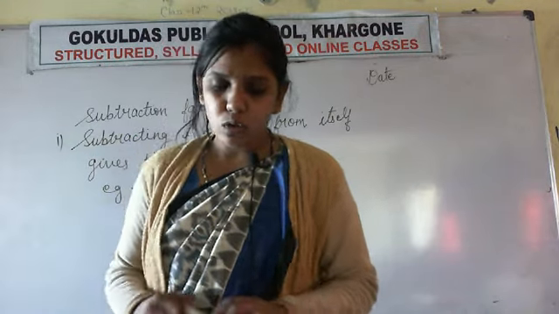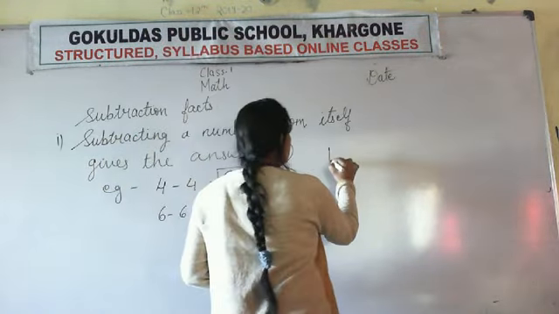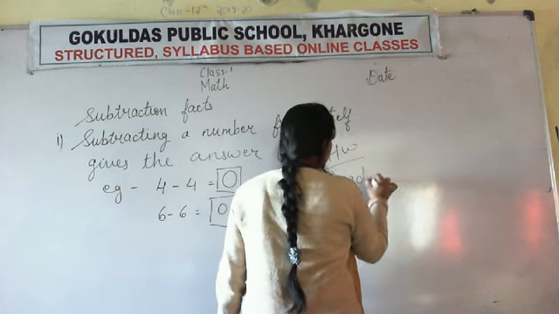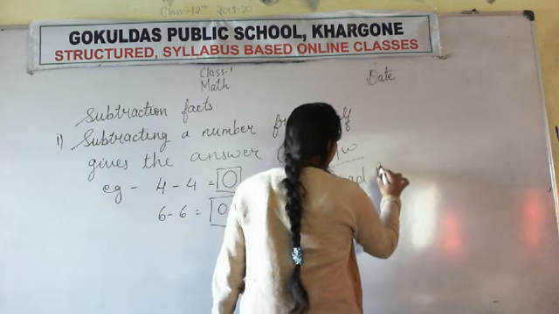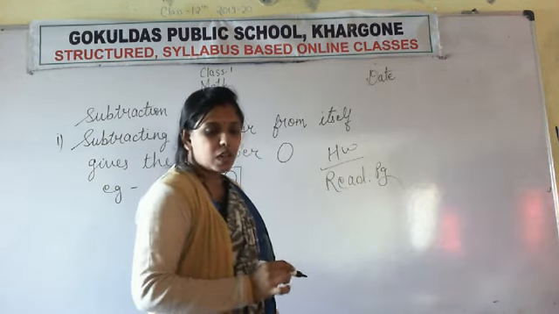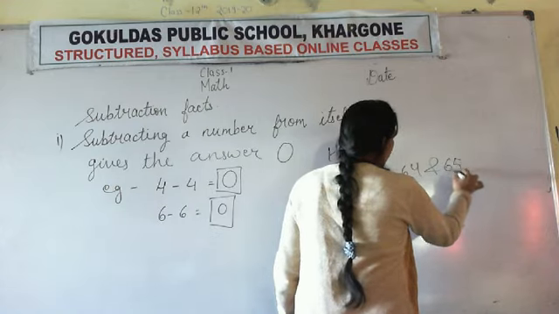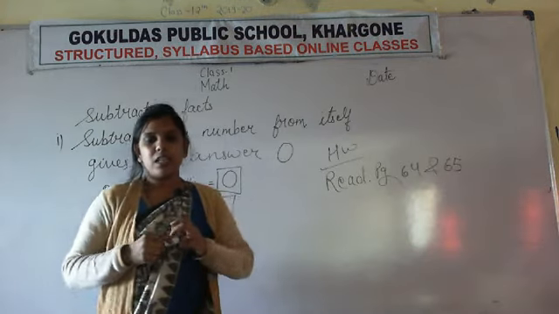Okay. So note down the homework. What is the homework? Homework is read. You have to read page number. Which page number you have to read? 64 and 65. Okay. So for today it is sufficient.